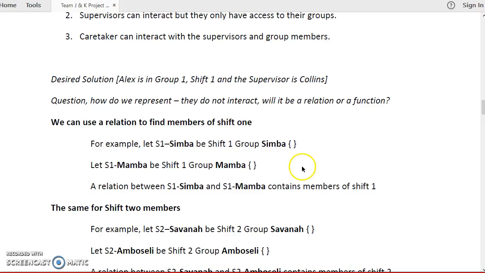How we went about it, we used a relation to find the members of shift 1. For example, let S1, that is shift 1, group Simba, be shift 1, group 1 in Simba. The same goes for the 2 shifts. A relation between shift 1 Simba and shift 1 Mamba contains members of shift 1.